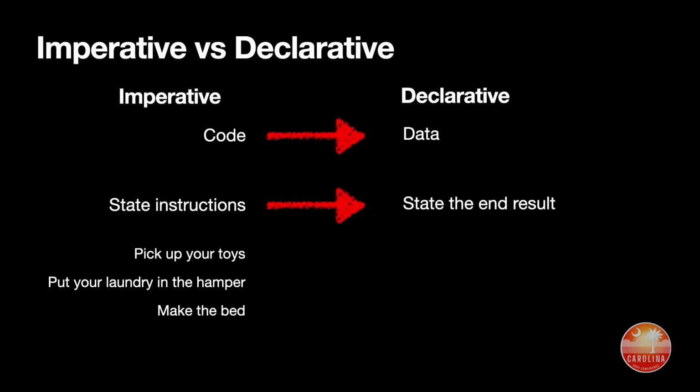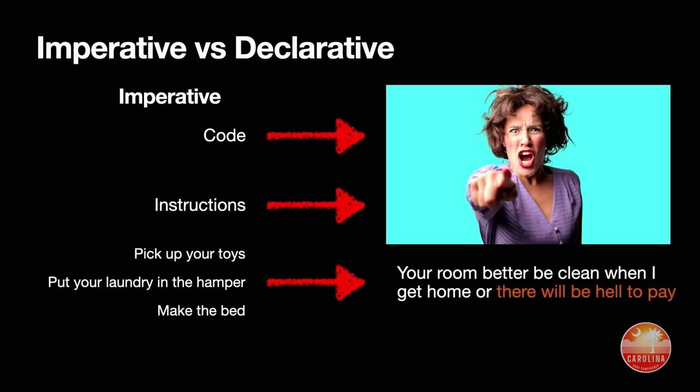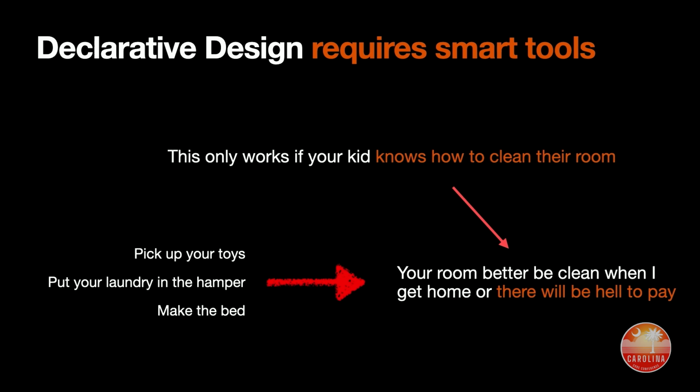Whereas in declarative design, you would say, your room better be clean when I get home, or there will be hell to pay. Something very important about this is that declarative design requires smart tools. This only works if your kid knows how to clean their room. Like if you've never taught them how to clean their room and you say, clean your room before I get home, that's not going to work. So declarative design requires tools that are capable of taking a desired end state and getting you there.